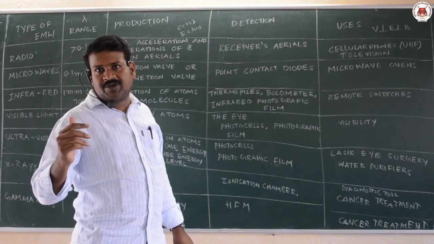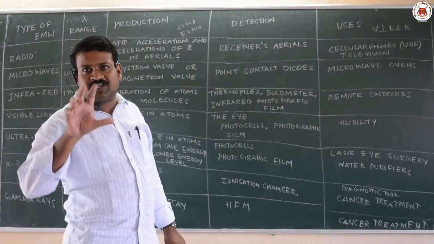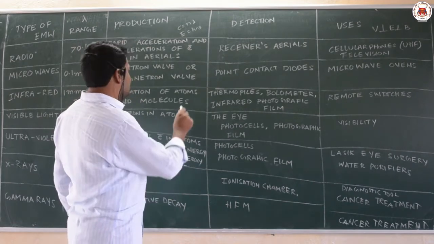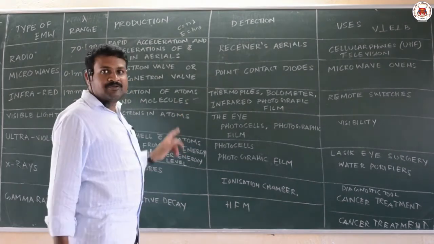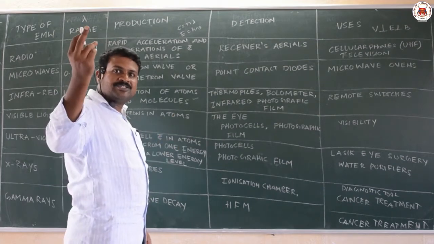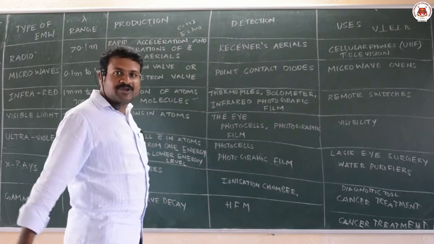Next, near infrared, infrared and far infrared. In that, you can observe infrared from vibration of atoms and molecules, and also when an electron jumps from a very high energy level to the fifth energy level in Bohr's model, then also we can get infrared rays.